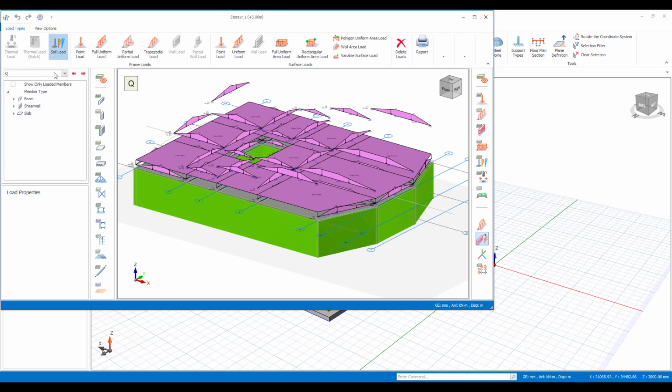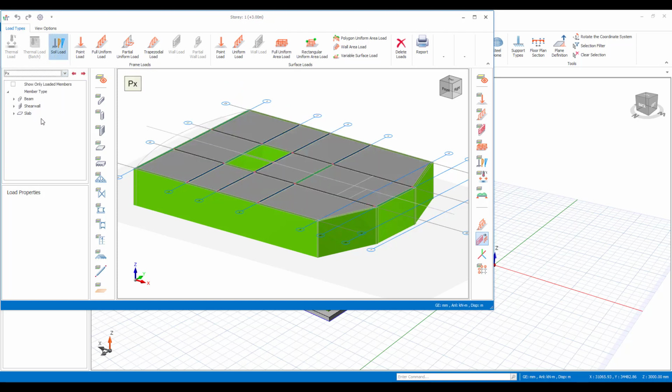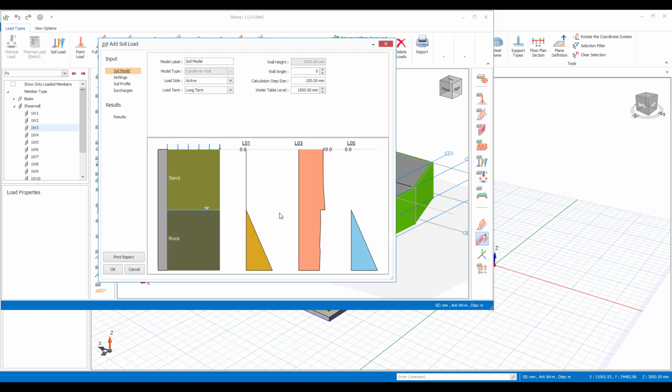But at this point, I'm going to choose a new loading module that we have here called soil load. So if I click on soil load, and click on a wall, choose that face, and now this opens up the new soil loading command. This is a fantastic new command that we've introduced to allow you to assign pressure loads, both static and dynamic, and soil loads, as well as surcharges, water tables, all that type of thing that you traditionally need to do as part of a geotechnical model, a soil loading model, to this basement structure.